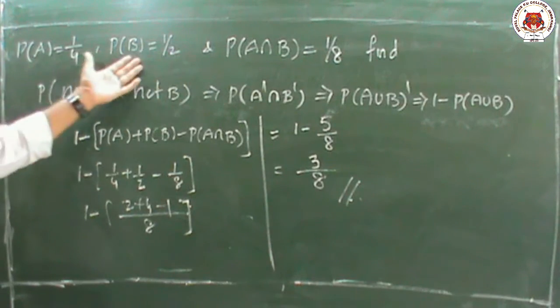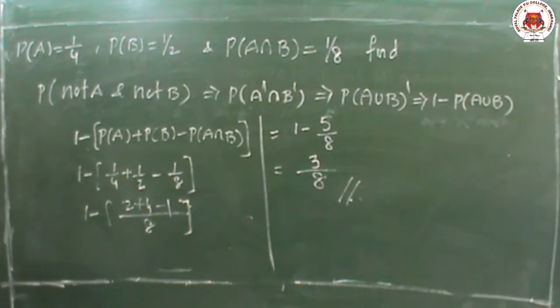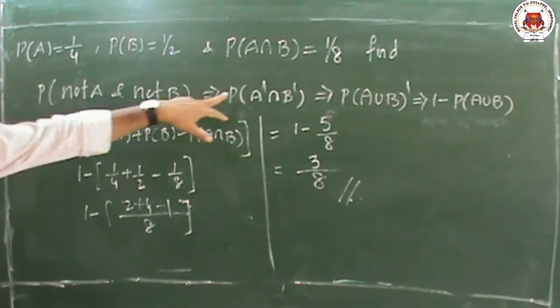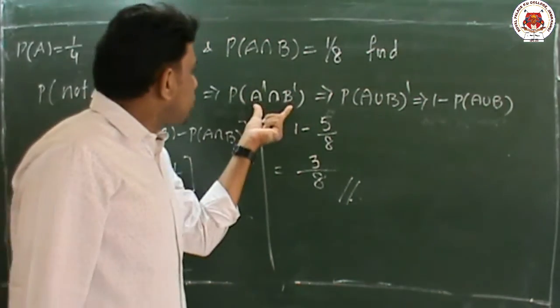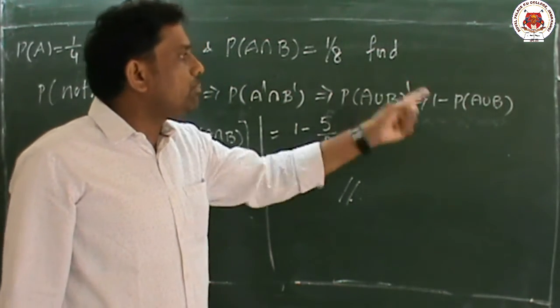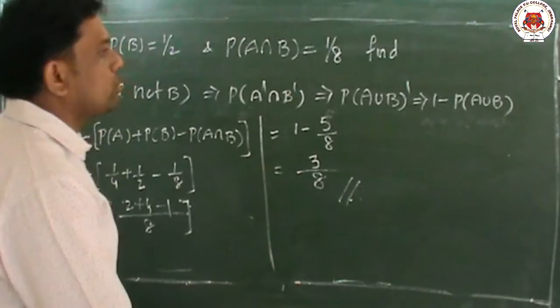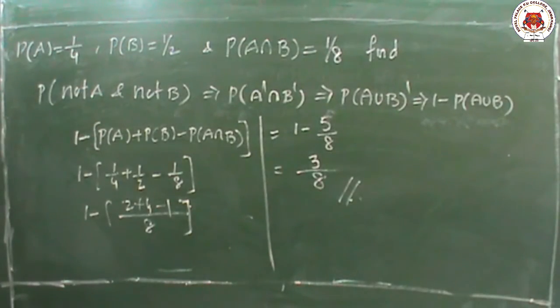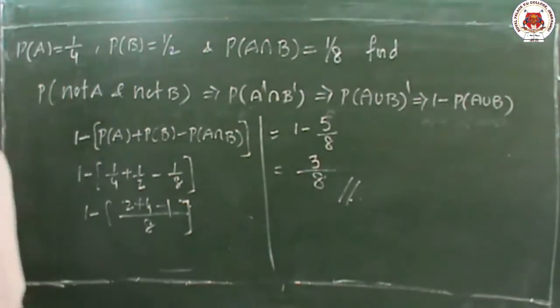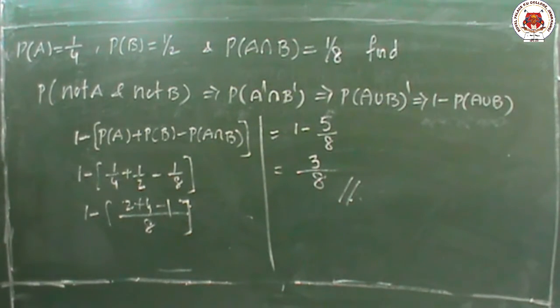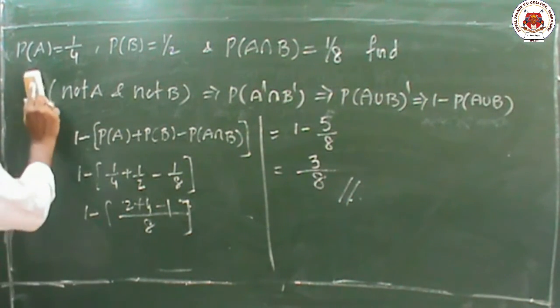So P of A, P of B, and A intersection B are given. He is asking not A and not B. Not means complement, so not A and not B means A complement and B complement. Instead of these two, we can write A union B whole complement. Which is having the complement, we have to subtract from 1: 1 minus P of A union B. If you substitute the A union B formula, we will get the answer. So in this manner, we will find out the sum. Now, we will go to the next question.